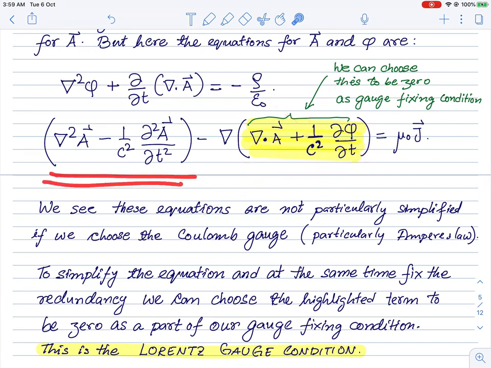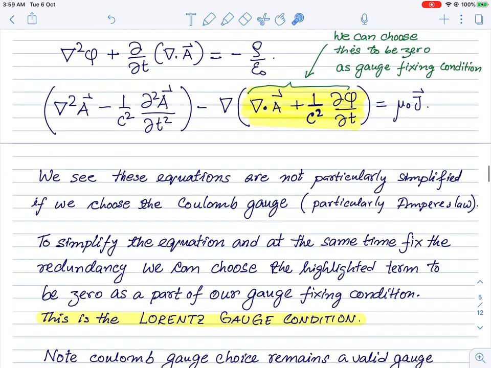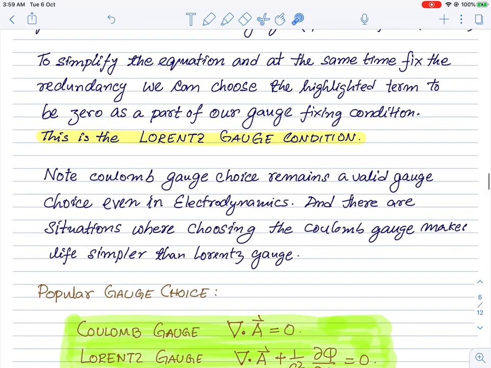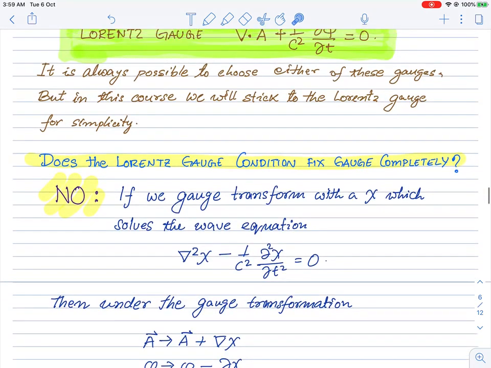If you choose this Lorentz gauge, the good thing that happens is that in the equation for the vector field, this term goes away immediately, and we are left with an inhomogeneous wave equation for the Cartesian components of the vector field. It's a nice equation at least.